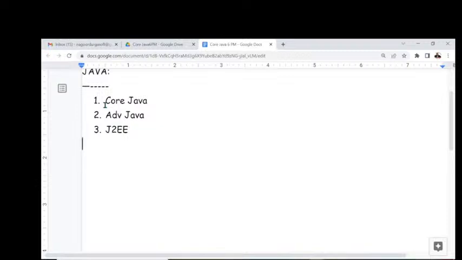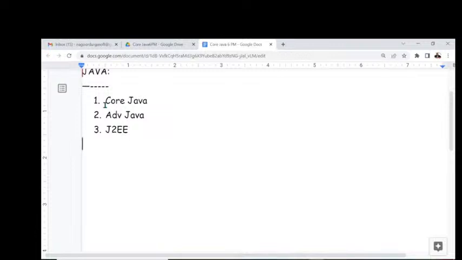Definitely. Before coming to this class, you might have awareness of only this classification. Java has three parts: core Java, advanced Java, and J2EE. All of you are following these points, right? Your response is very important. In general, these are the three parts we are going to understand inside Java.